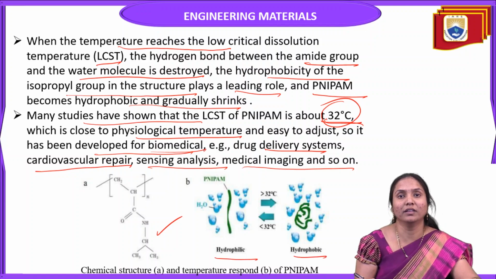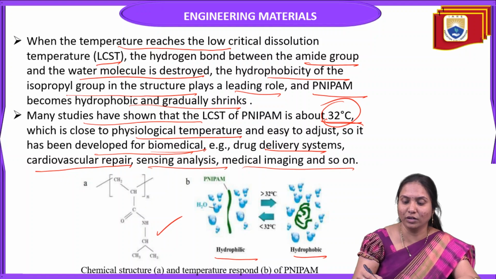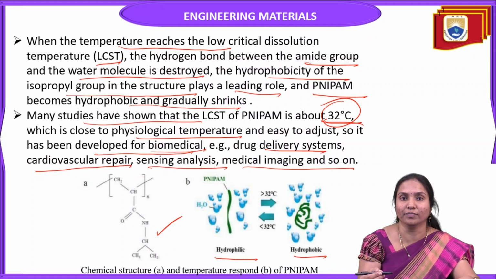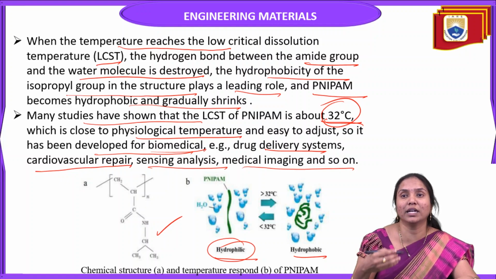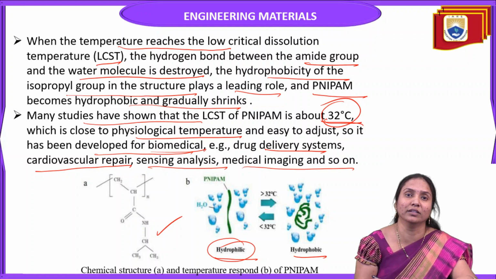At lower temperature it has a hydrophilic nature, with a strong hydrogen bond between the amide group and external water molecules. But at the lower critical temperature, the hydrogen bond between the amide group and water molecules is destroyed, and it becomes hydrophobic.